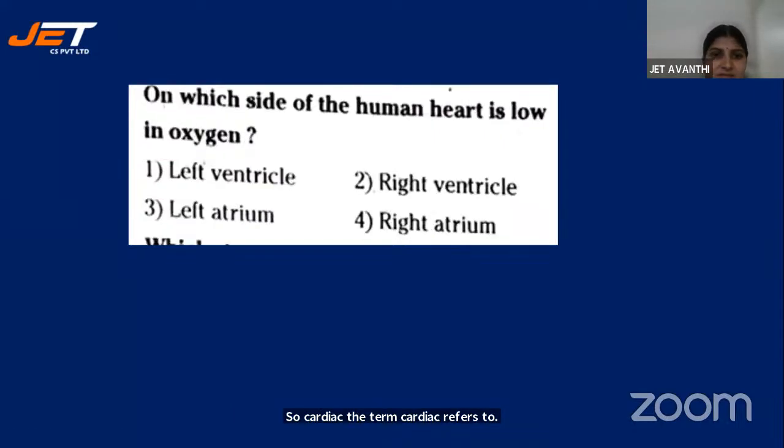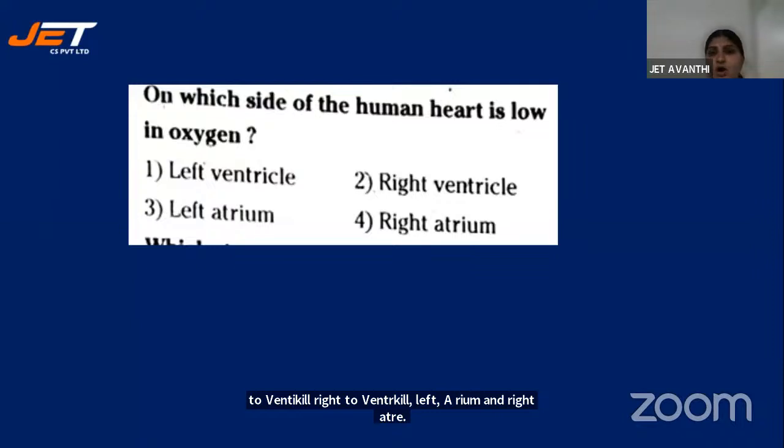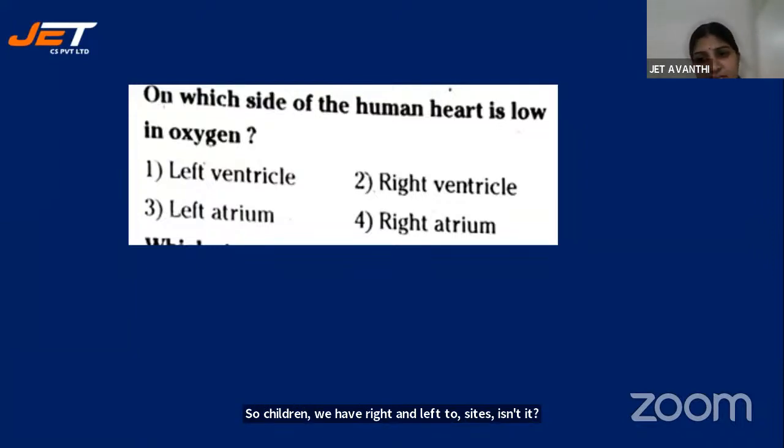Nice. Then on which side of the human heart, we have right and left. So which side of the human heart has a lower percentage of oxygen, low in oxygen? Left ventricle, left atrium and right atrium. See children, we have right and left sides, isn't it? So always the right carries deoxygenated blood and the left will be having the oxygenated blood.